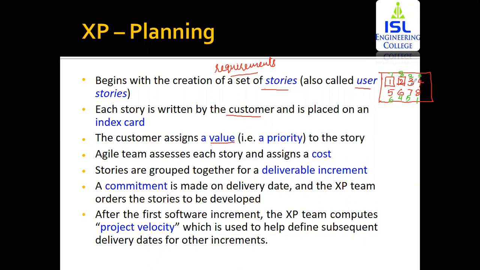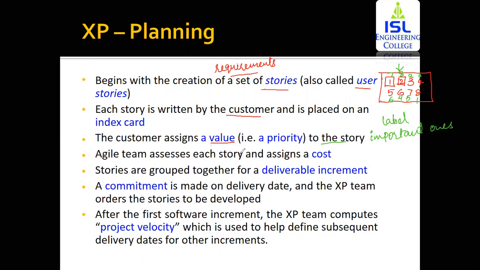Now, priority matters if, suppose, you need to cut down on the cost of the software that you're developing. In that case, the lowest priority requirement can be eliminated to balance the cost. That is why you assign priority to each story. Priority means which is the most important one. You're going to label the important ones.